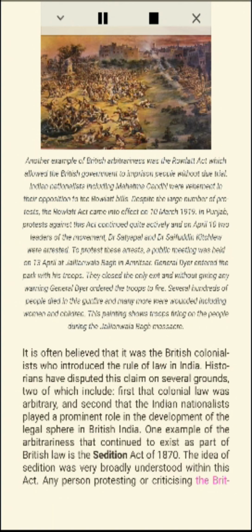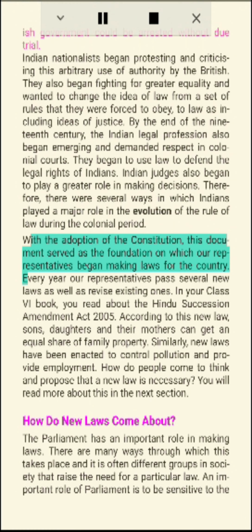They began to use law to defend the legal rights of Indians. Indian judges also began to play a greater role in making decisions. Therefore, there were several ways in which Indians played a major role in the evolution of the rule of law during the colonial period. With the adoption of the Constitution, this document served as the foundation on which our representatives